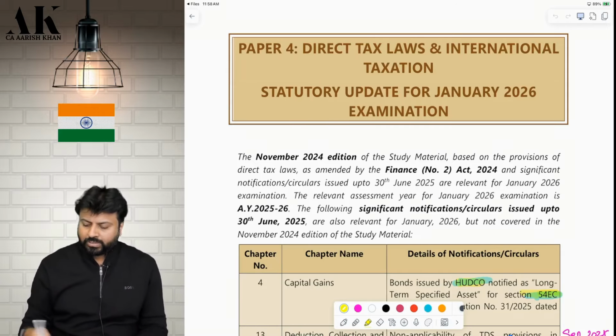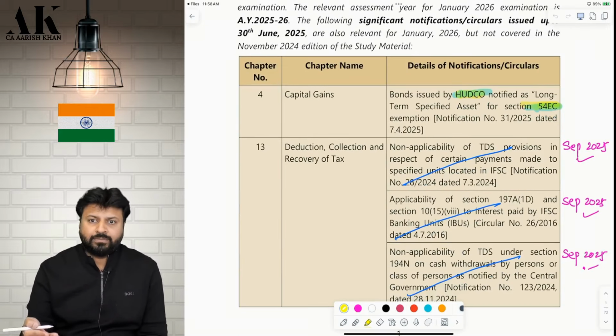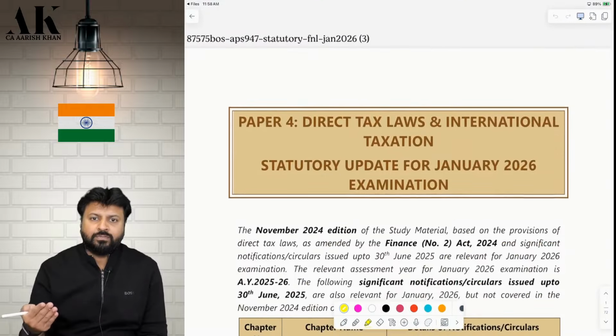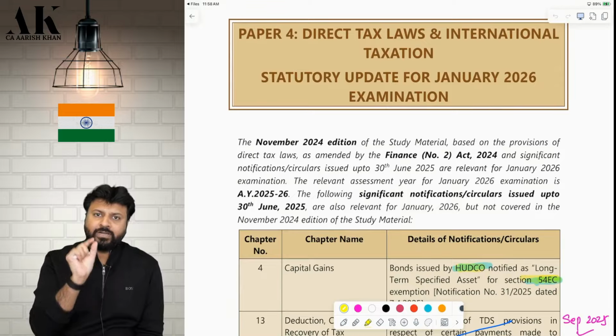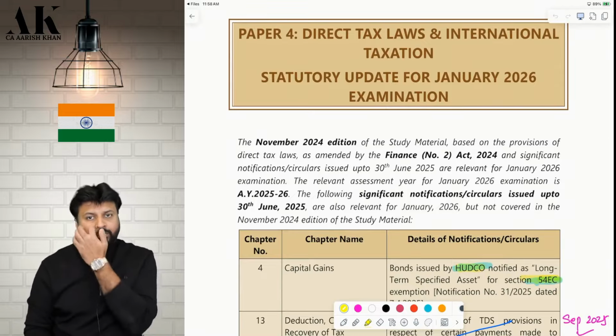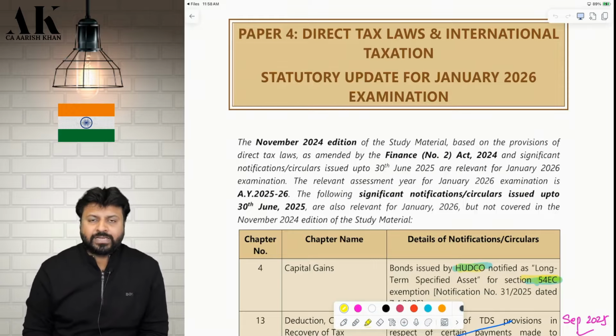What I have done is, you don't have time to go through all of them, all 72 pages you cannot do before the examination. So I have made a 16-page compilation of this entire 72-page file, which I have uploaded on our Telegram channel also. You can go and check in the file section. You will get the 16-page compiled file. The 16 pages cover all the important amendments which are covered in this 72 pages.